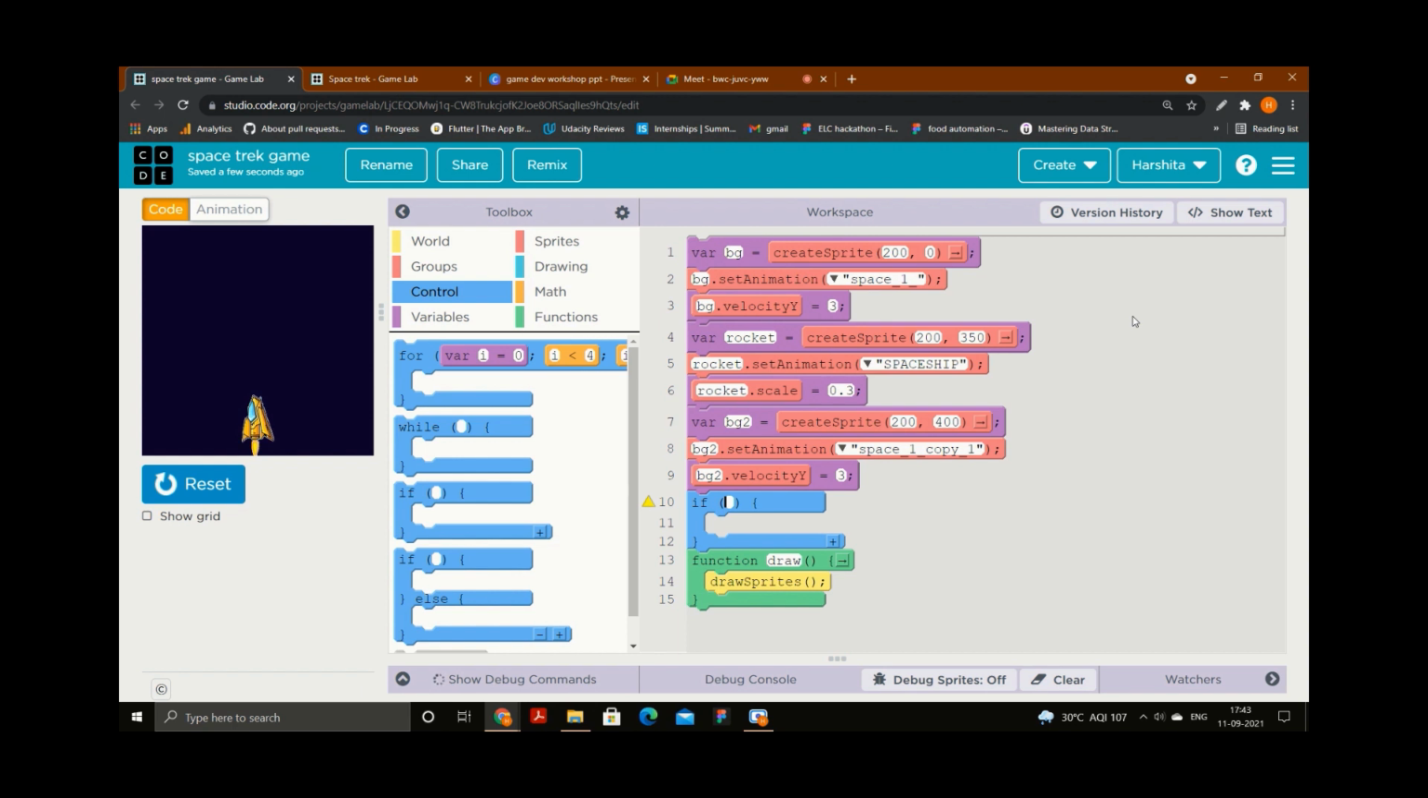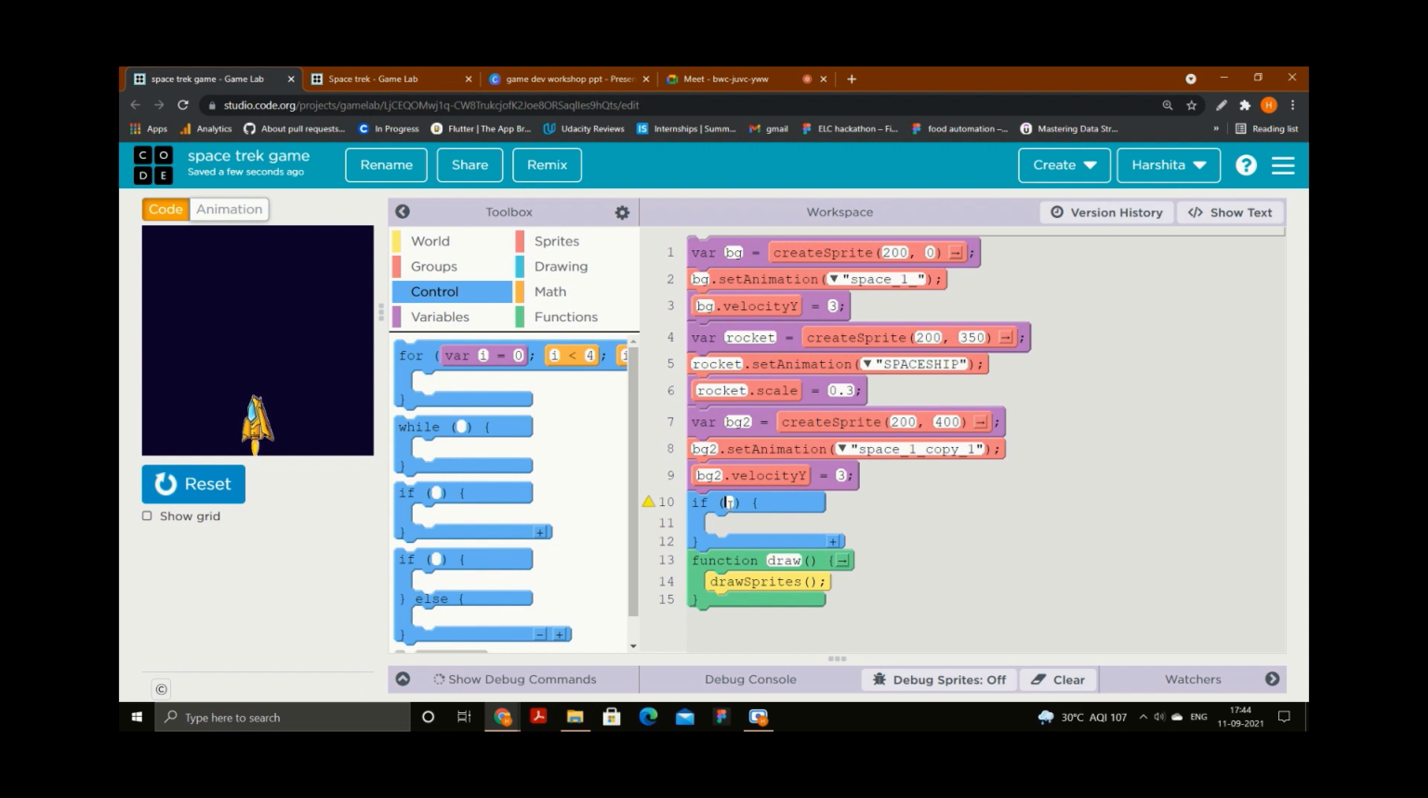So my condition is when one background will come in the middle. This is my condition. And what should happen? Second background should come in the top. Okay, so in this part you need to put the condition. Condition is when the first background comes in the middle of the screen. Now how will I check that it comes in the middle of the screen?